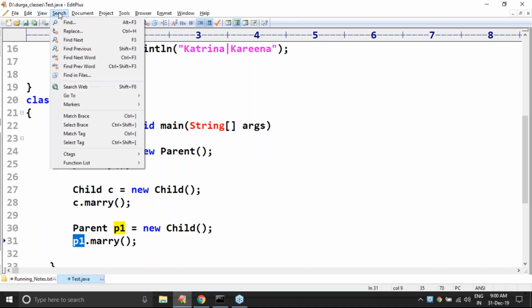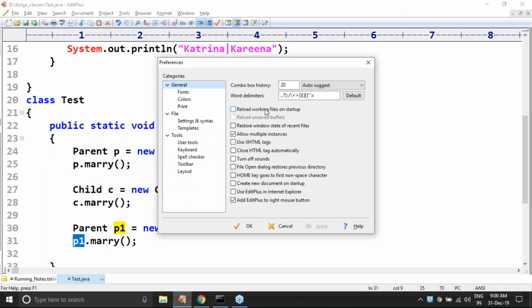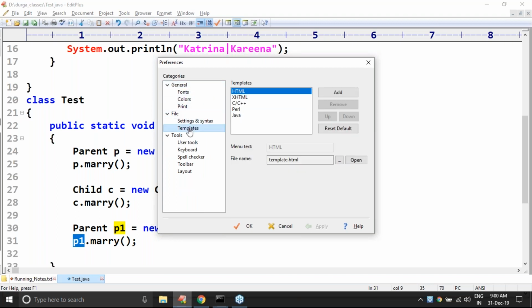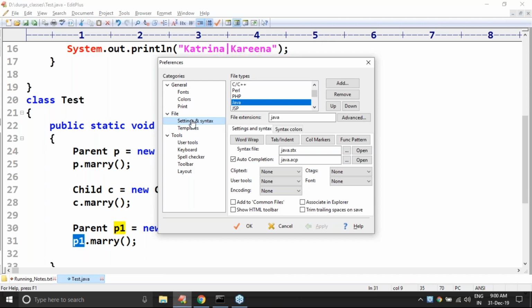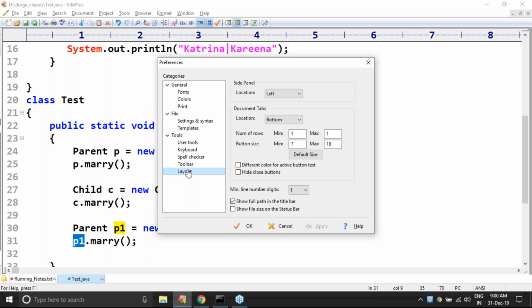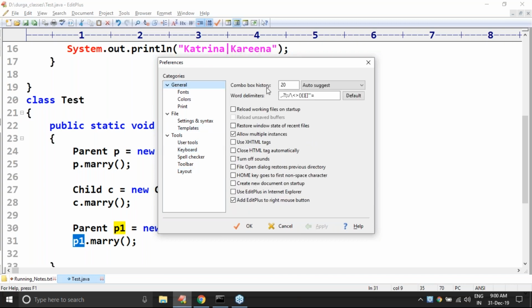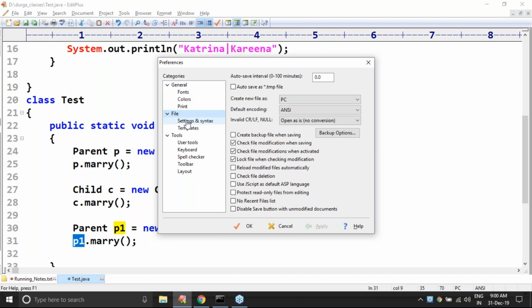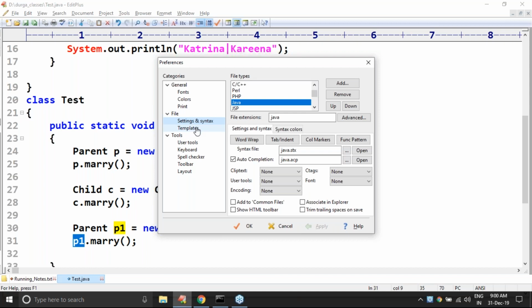One minute, sir. Somewhere in tools preferences there is an option.